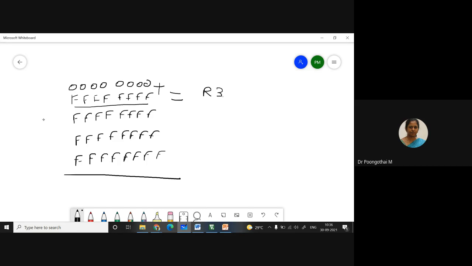Next, your R2 is the memory address. Next, this answer along with this, we will get some 32-bit value. And this 32-bit value with this one, you will get some 32-bit answer. So what is the answer at the end of the addition? Use the calculator, please tell me the answer.